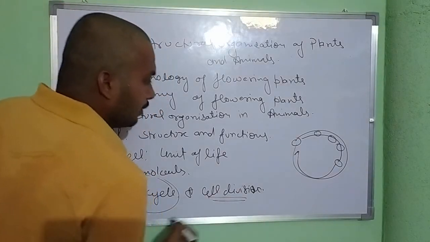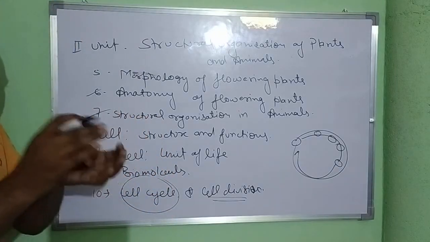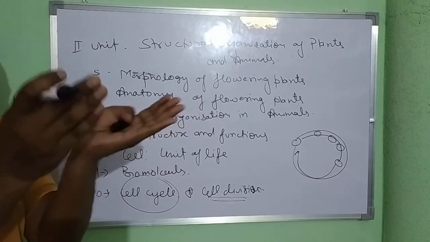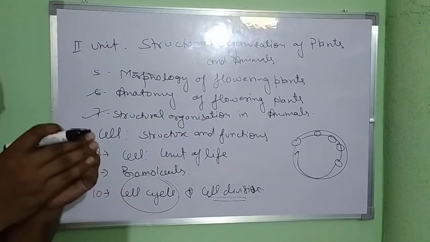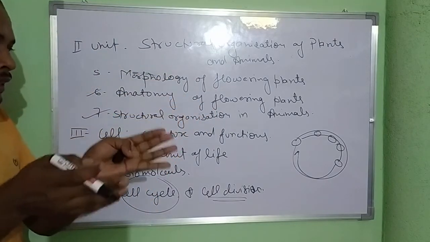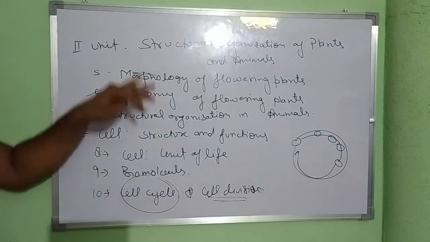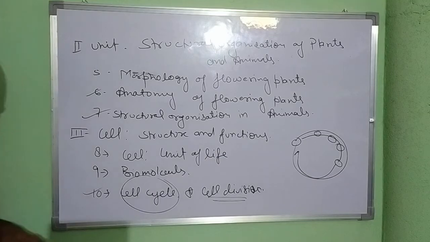And then cell division. What are the basics of cell division? How a cell is divided into 2 different cells, that is known as mitosis, and how a cell is divided into 4 different daughter cells, that is known as meiosis. What are the basic differences between meiosis and mitosis? Everything we will discuss in chapter 10.